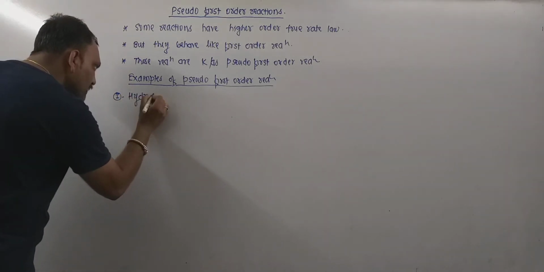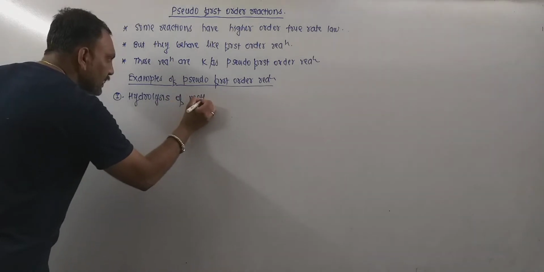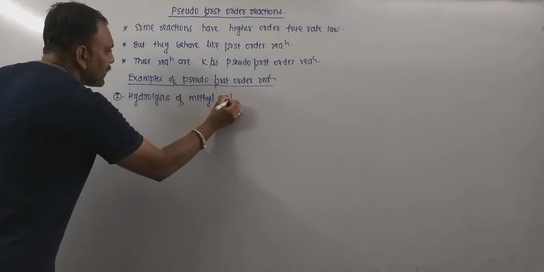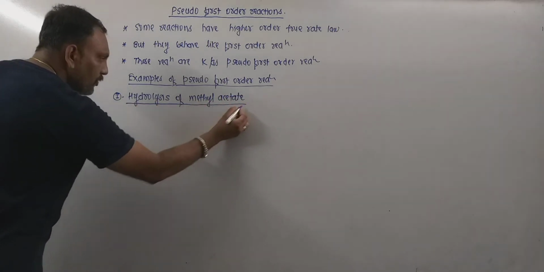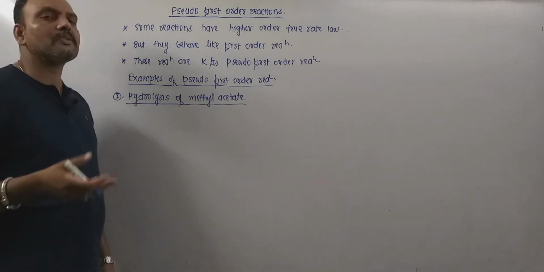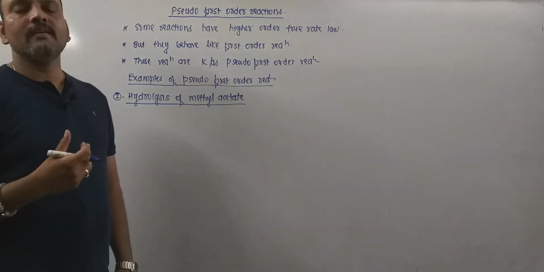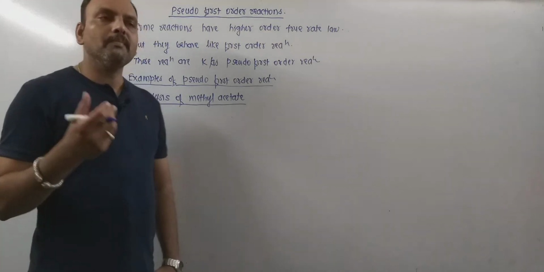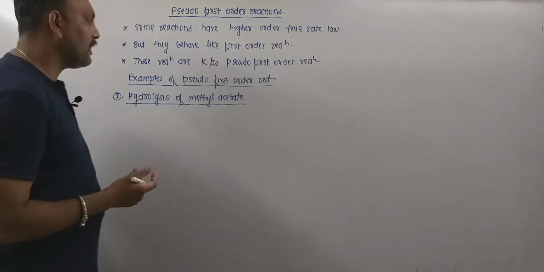Hydrolysis of methyl acetate is one of the familiar examples of a pseudo first order reaction. Now what happens when we hydrolyze methyl acetate? Remember, upon hydrolysis, methyl acetate gives acetic acid and methyl alcohol.